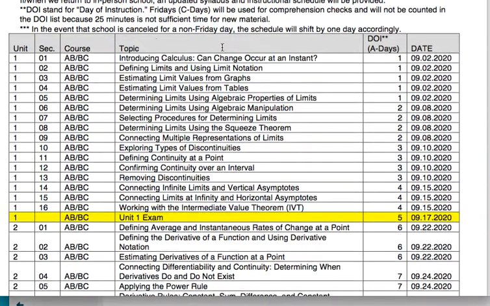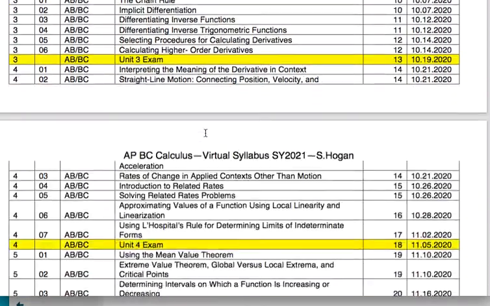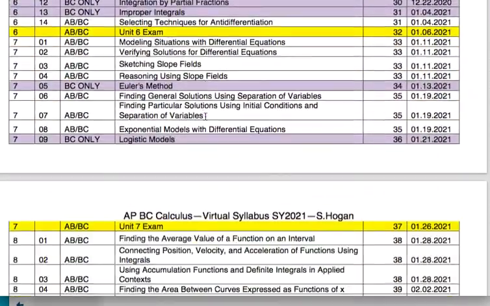And then lastly, in the event that school is canceled on a non-Friday, the schedule would shift by 1 day accordingly. So for instance, if on an A day, aliens invaded because it's 2020, so who knows, and school was canceled, then the next day that we were in school would be an A day, even if it wasn't originally supposed to be an A day. So that would shift some things, okay? Again, alien invasion, Godzilla, I don't know, it's 2020, man, you know?